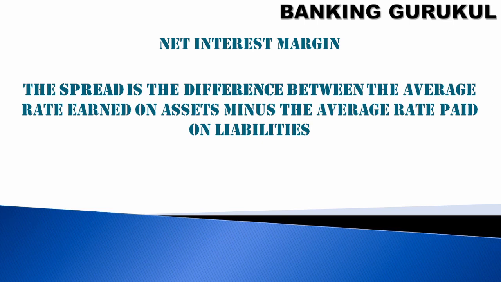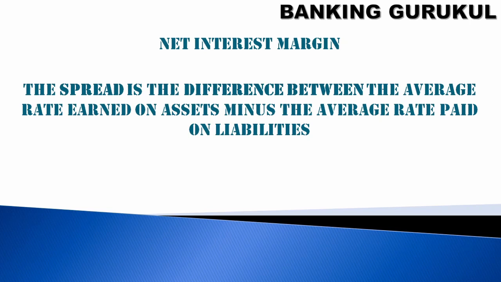So what is net interest margin? The spread is the difference between the average rate earned on assets minus the average rate paid on liabilities. There we calculated the amount, but this is a margin. So what is my average rate received on assets?